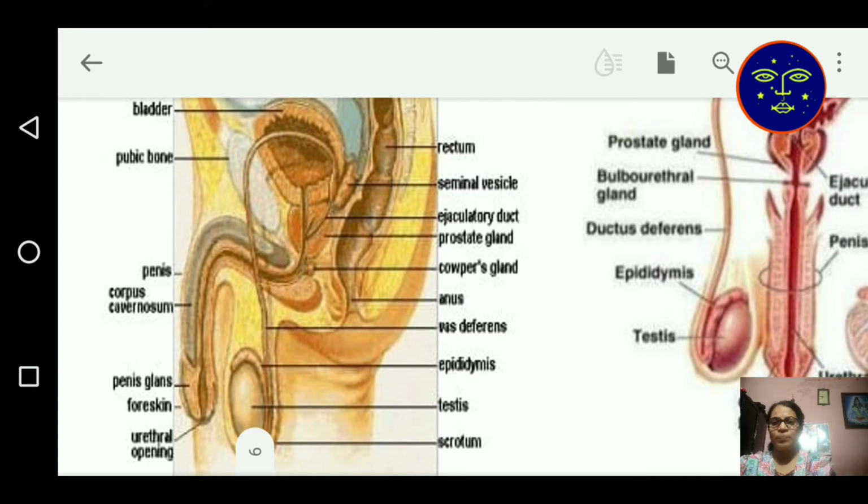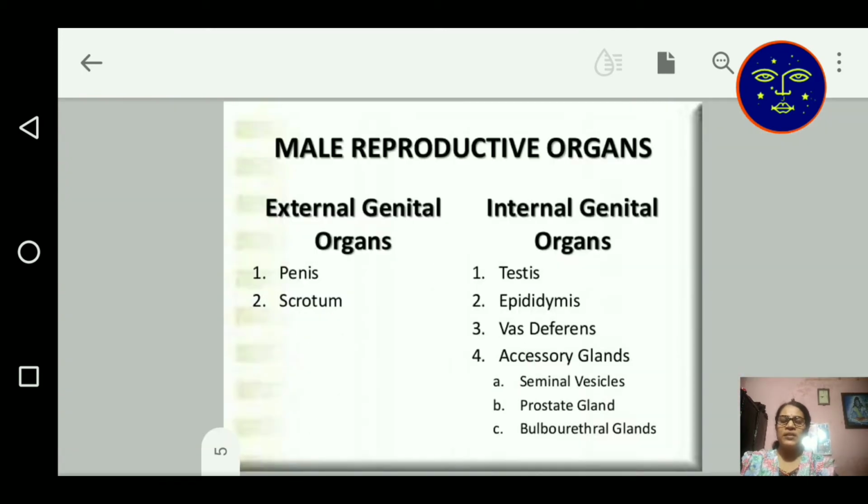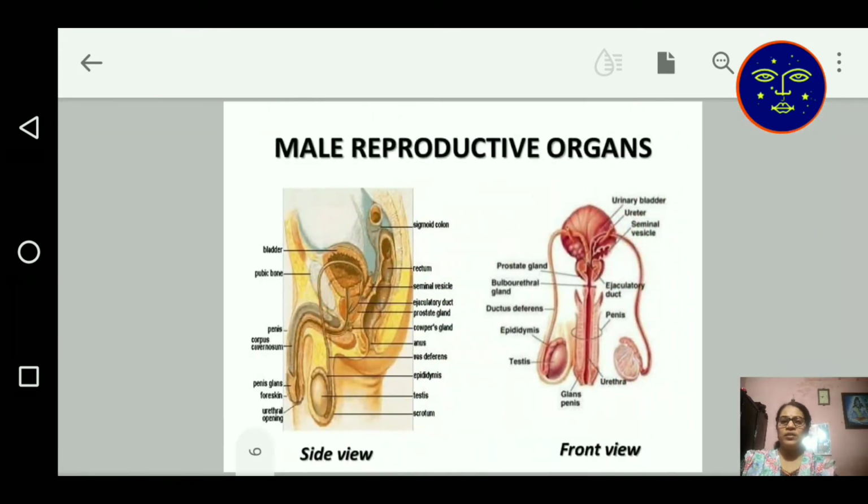towards the urethra. This is the structure in overview: testis, epididymis, then vas deferens, then the bulbourethral gland, and the prostate gland is present on each side. The testis is 2 in number, and all the tubes are connected to the urethra. The urethra and penis are the common passage of semen and urine. This is the front view and this is the total diagram of the male reproductive organs.